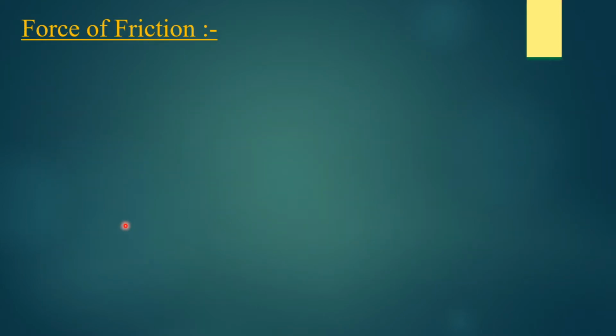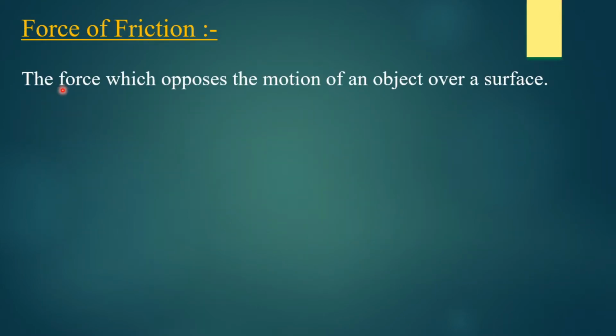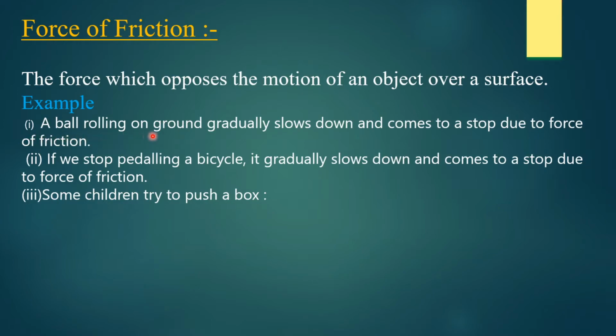Next topic is the force of friction. The force which opposes the motion of an object over a surface is called friction. Now, an example for this. A ball rolling on the ground gradually slows down and comes to a stop due to the force of friction. Firstly, it is in motion, then the speed reduces and finally it comes to rest. The next example for friction is if we stop pedaling a bicycle, it gradually slows down and comes to a stop due to the force of friction.